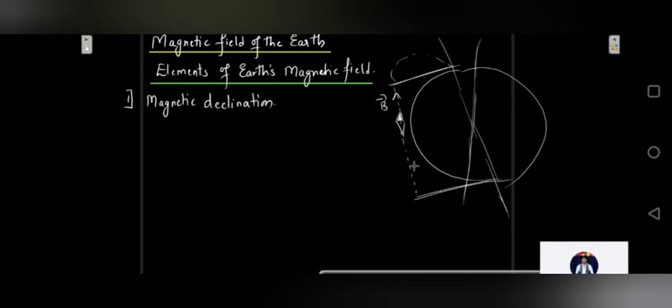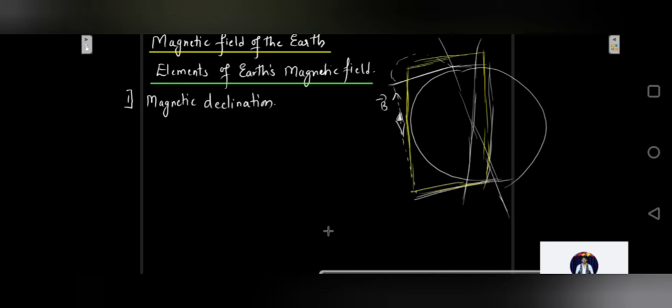Now the geographic axis is over here like this. So if you are standing at this position, I'll complete this first. Let's say this is going to become your geographic meridian. There will be two planes.